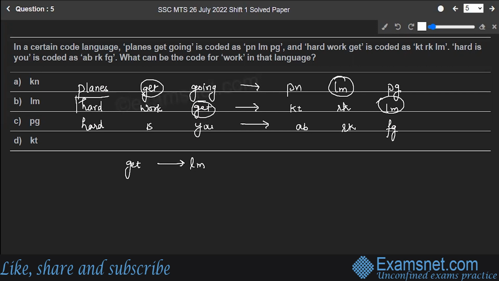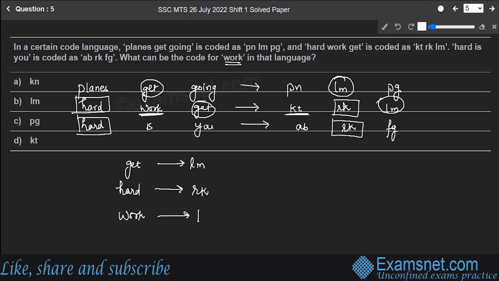Okay, next. Let's go for the hard. So here is hard and here is hard as well. And which is the word which is common in both of them? It is RK. That means hard has the code as RK. Right? You have to get the code for work. So here is the work. What is left over here is KT. That means work has the code as KT. So this is our answer. Option D is the correct answer to the question. Hope you are clear with this.